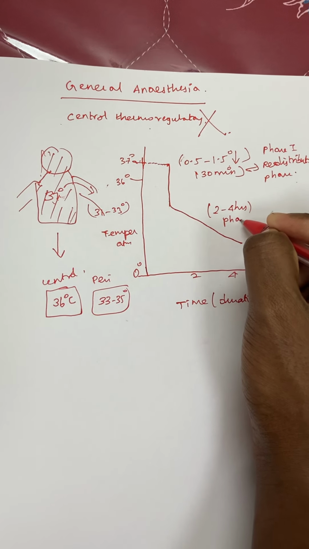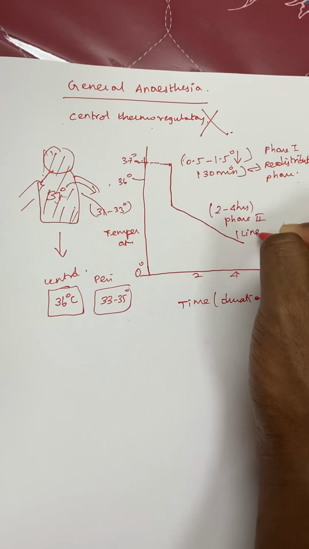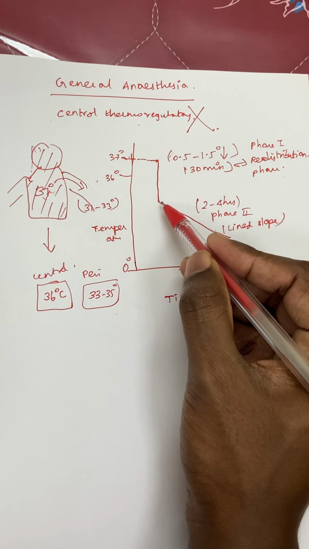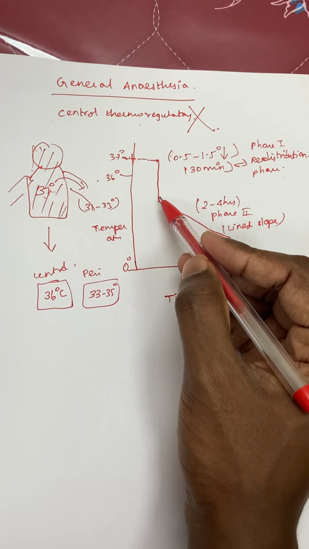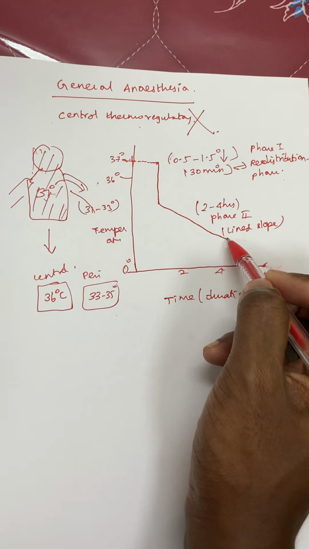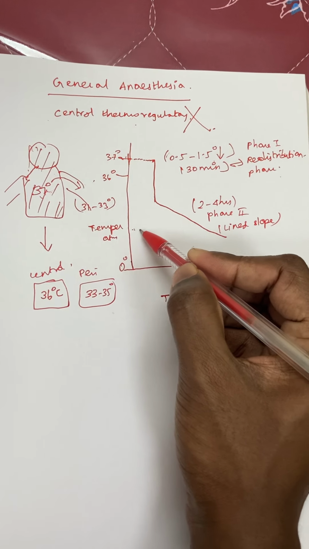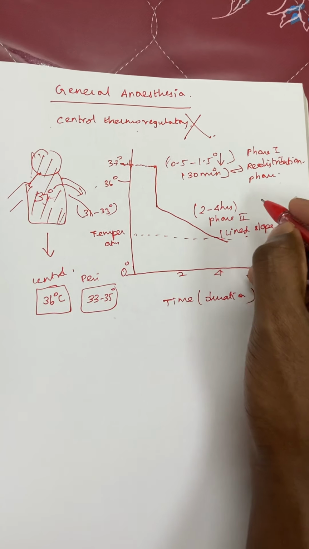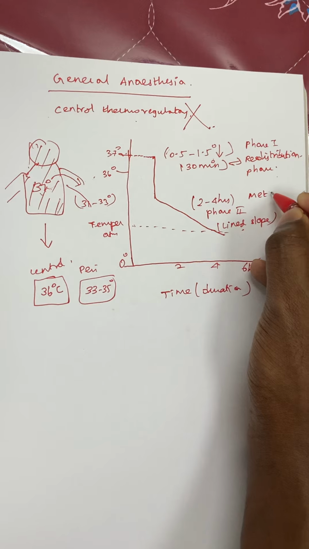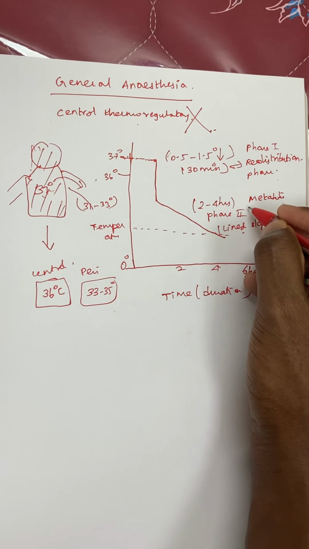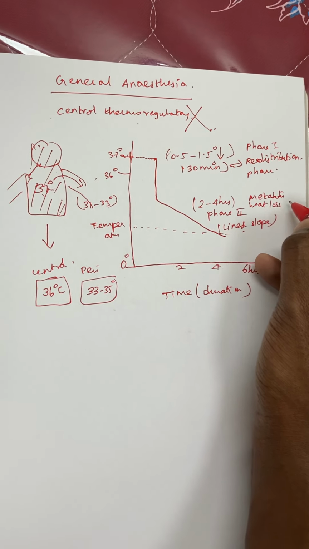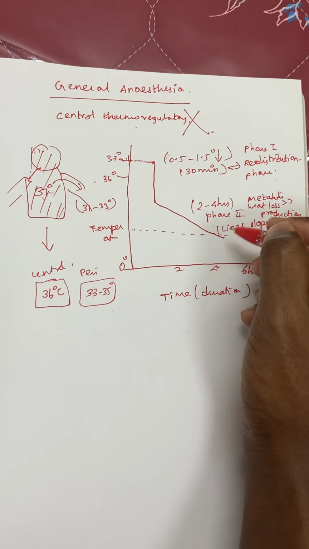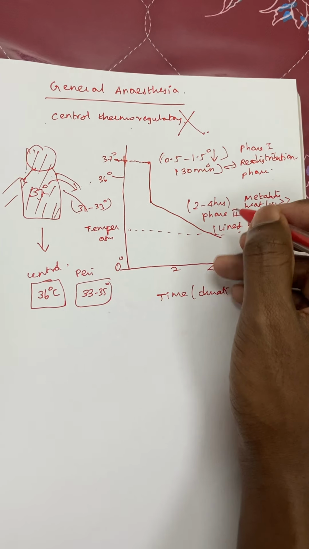Coming to phase 2, this is the linear slope. This slow reduction in temperature goes from 35.5 to 36 down toward the core body temperature approximately. The linear slope occurs because metabolic heat production is occurring in the body, but the heat loss is more compared to the production. Because of that, the linear slope of reduction in temperature occurs.